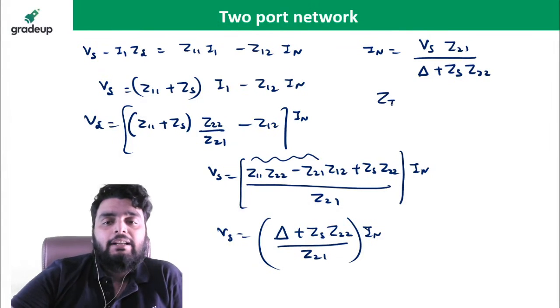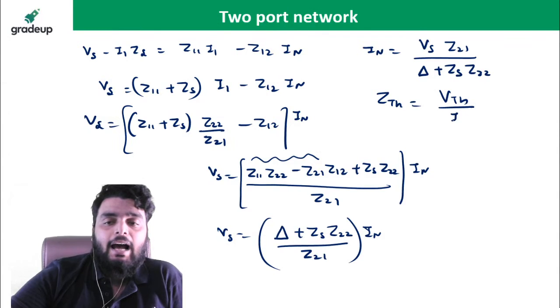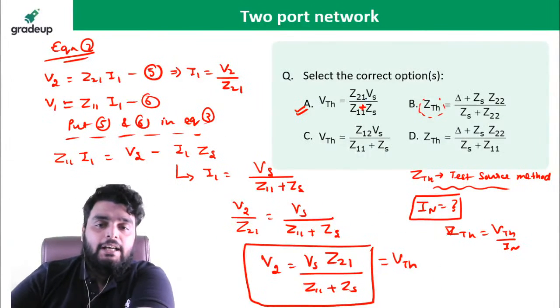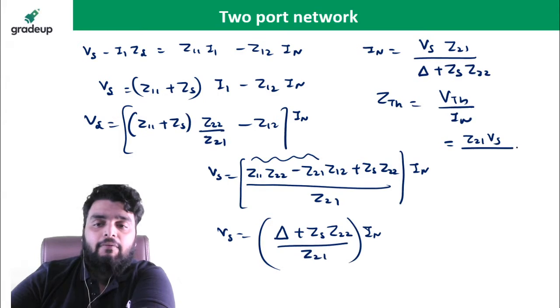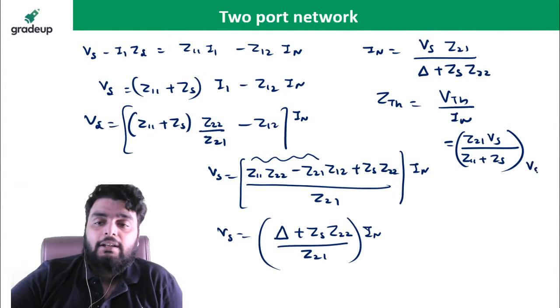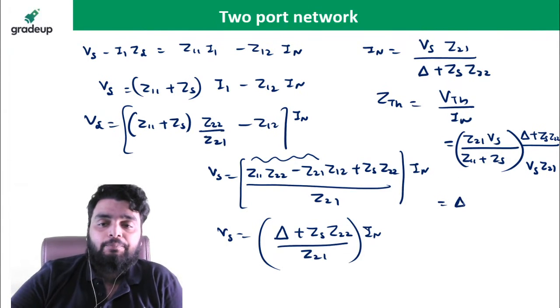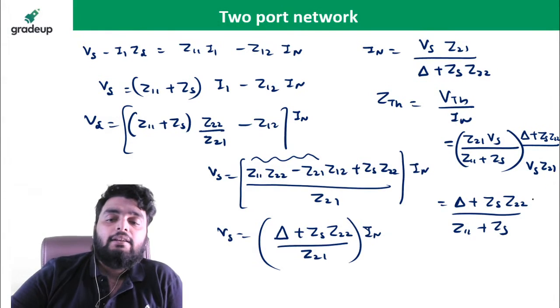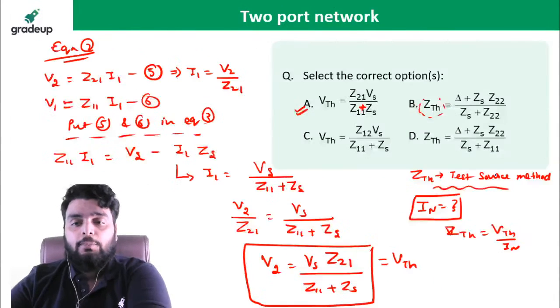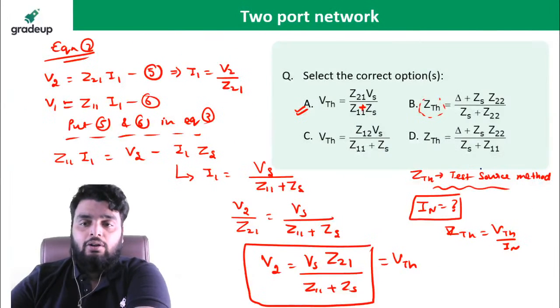Okay. What will be ZTH? ZTH will be VTH divided by IN. So what was the VTH? VTH was Z21 multiplied by VS divided by Z11 plus ZS. Divide by Norton's current. Norton's current is VS Z21 divided by delta plus ZS Z22. Okay, look a little to the side: delta plus ZS Z22 divided by Z11 plus ZS. This cancels, right, this gets cancelled. So which option came? Option number, let me see, option number D.